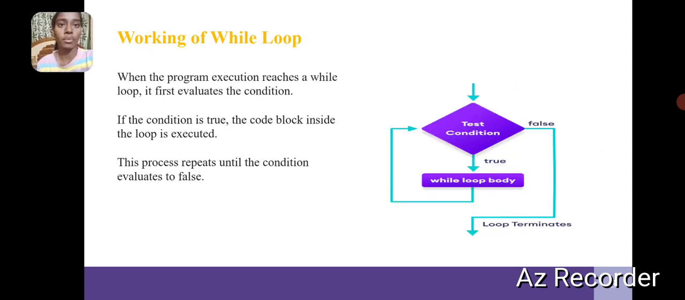Working of while loop. When the program execution reaches a while loop, it first evaluates the condition. If the condition is true, the code block inside the loop is executed. This process repeats until the condition evaluates to false.